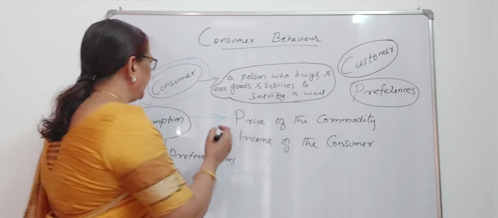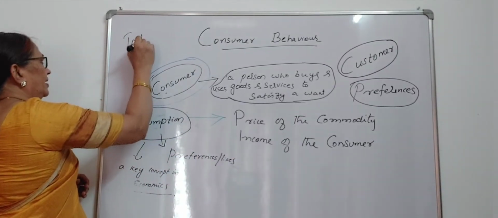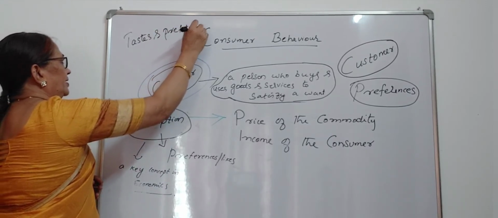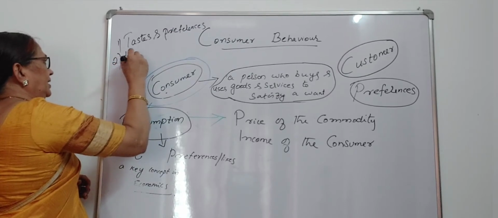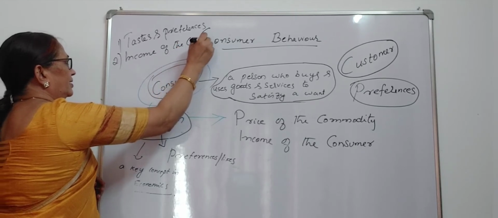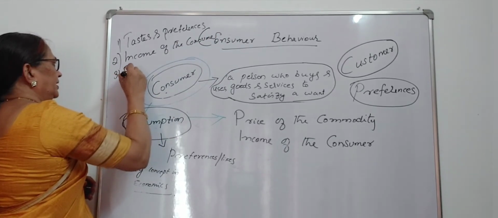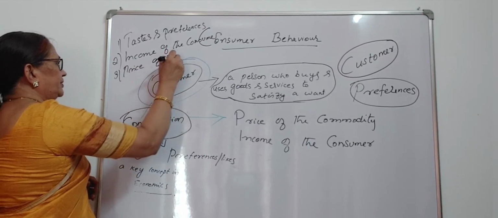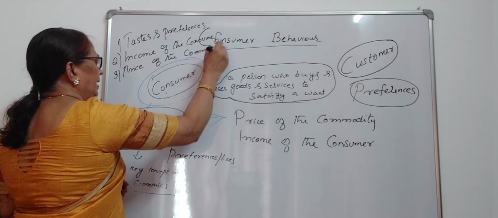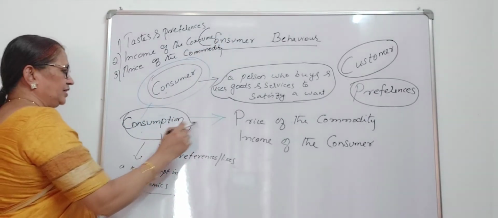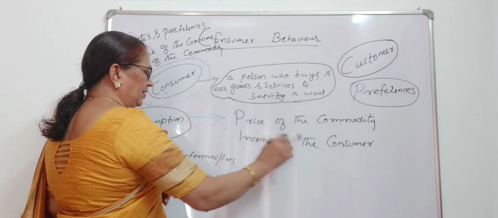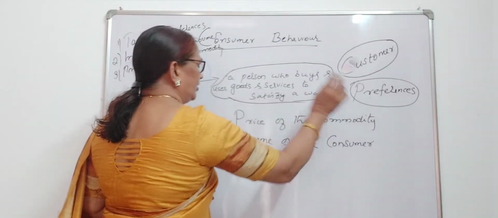So, tastes and preferences of the consumer. Then income of the consumer. And price of the commodity. These three factors affect the consumption of a commodity. Please keep it in mind. Which are the factors? Consumption is influenced by price of the commodity, income of the consumer, and taste and preference of the consumer.